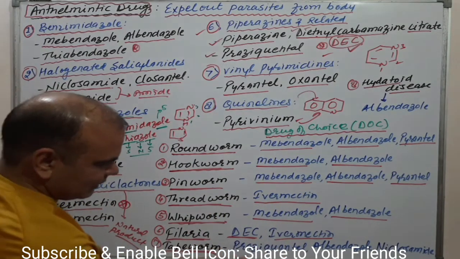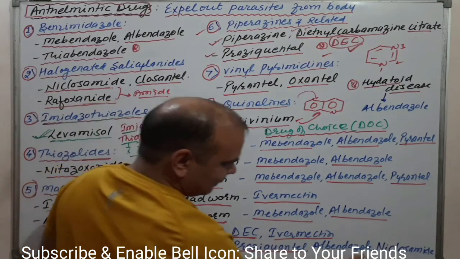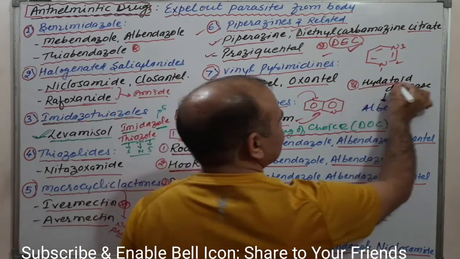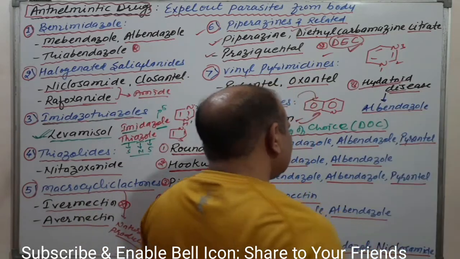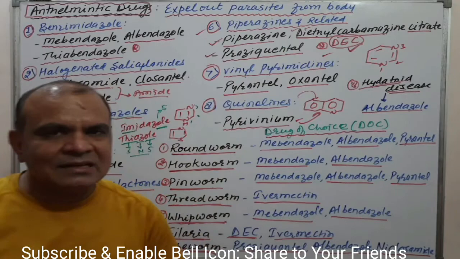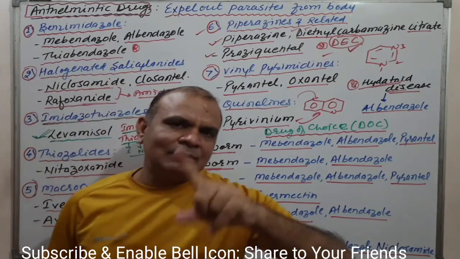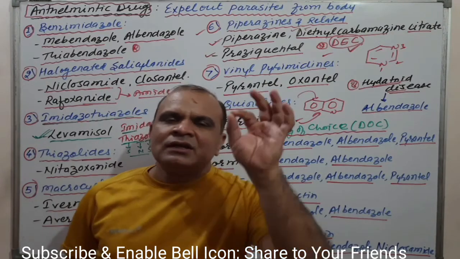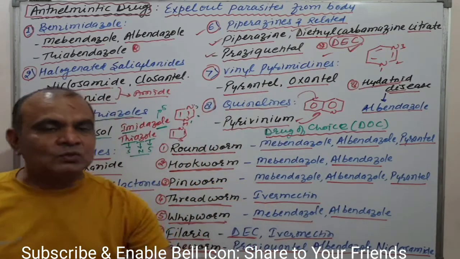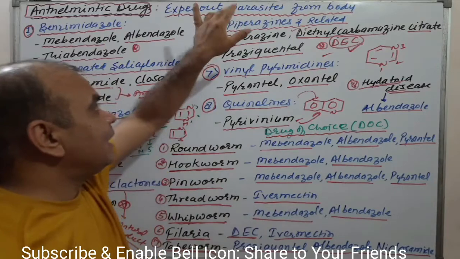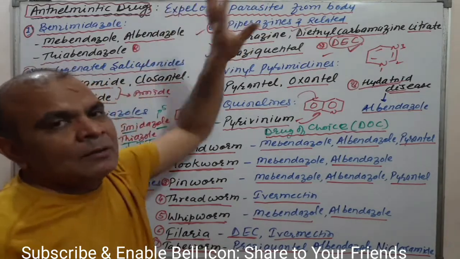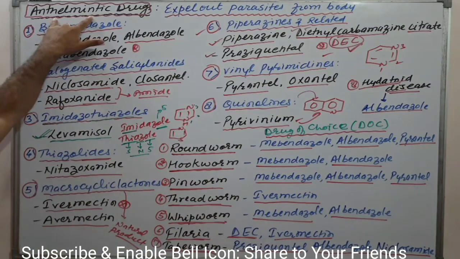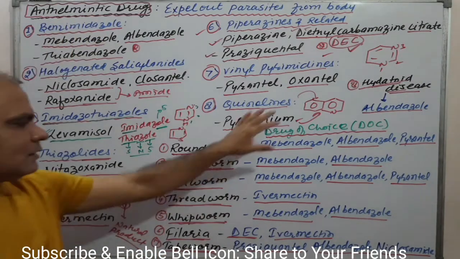Tapeworm: praziquantel, albendazole and niclosamide. And hydatid disease: albendazole. In this pattern you can see easily that albendazole and mebendazole are promising drugs used to expel helminthic parasites. That's why these are known as anthelmintic drugs. Clear? These are the drugs of choice.